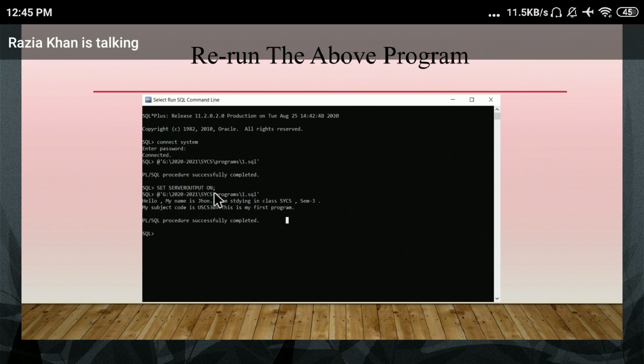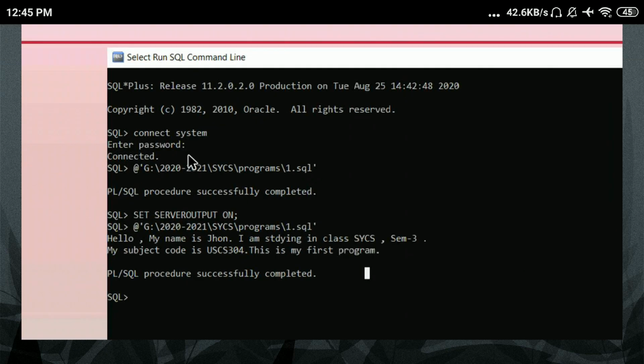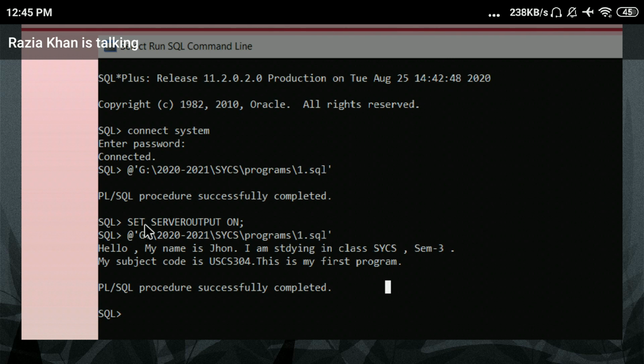Yes, you can write this command, set serveroutput on. Write this statement before pasting this part. First you have to turn on the server output, because when your server output is off, your output will not be displayed. Only "PL/SQL procedure successfully completed" is displayed.